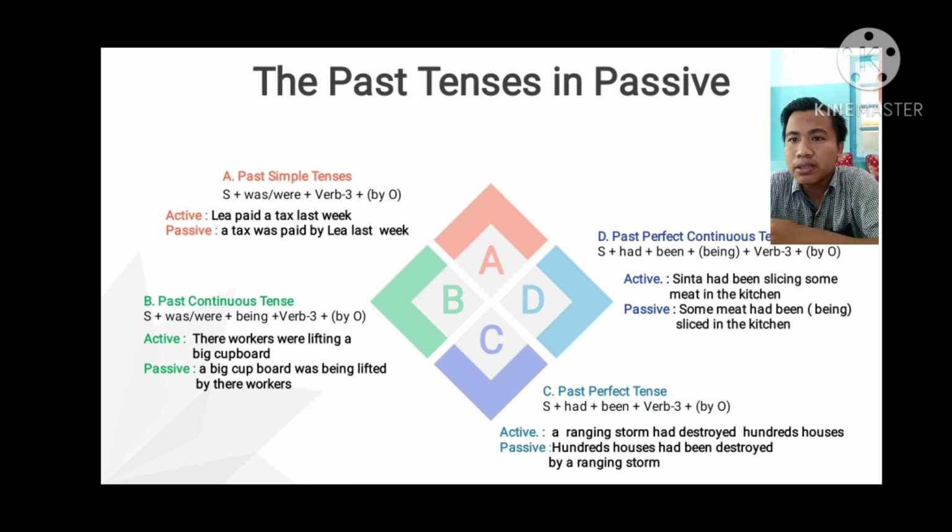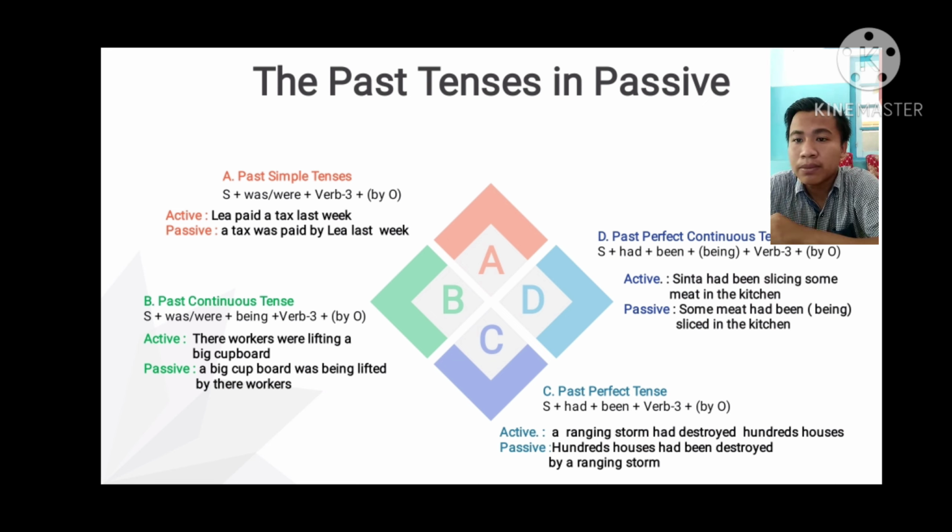I will explain the past tense in passive voice. Number 1, past simple tense. The formula: subject plus was or were plus verb 3 plus by and object. For example, in active, Leah paid a tax last week, and in passive voice, a tax was paid by Leah last week.